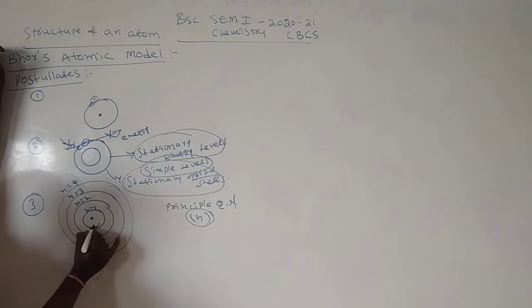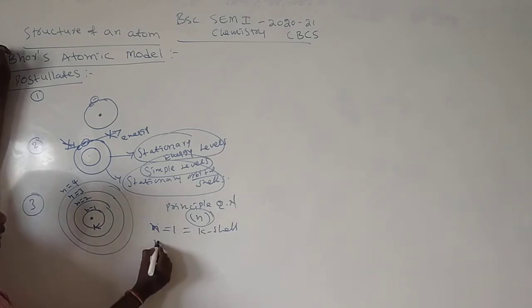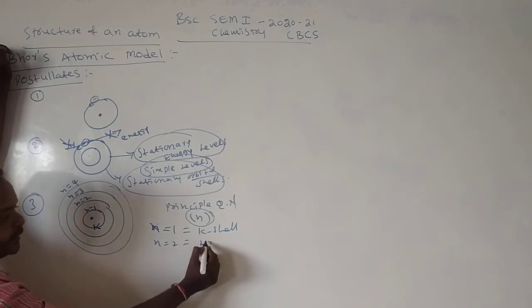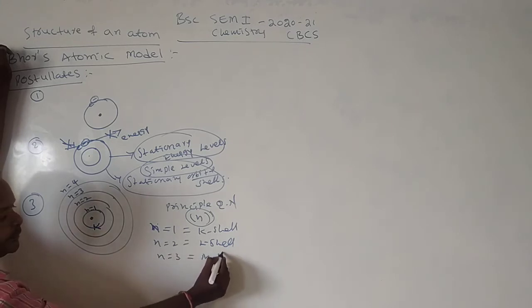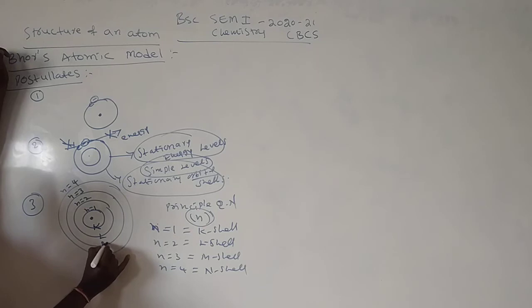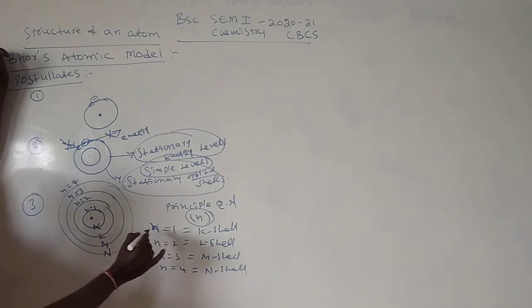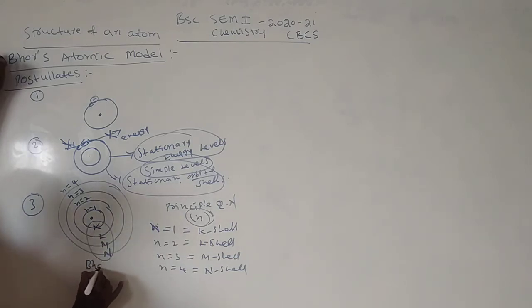These shells were given alphabet names by Bohr. We call these Bohr alphabets. For n equal to 1, we call K shell. N equal to 2, L shell. N equal to 3, M shell. N equal to 4, N shell. K, L, M, N, these four we call Bohr alphabets.